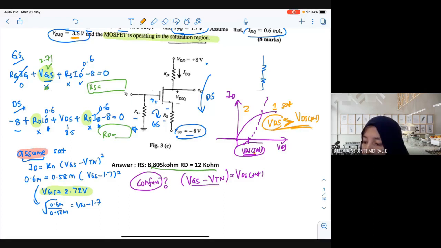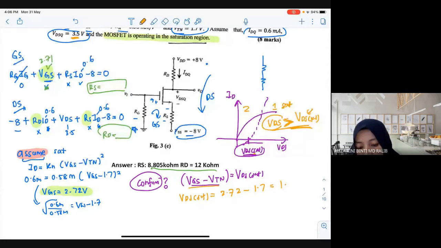First, find VDS saturation, which is VGS minus VTN. VGS is 2.72, minus 1.7, gives 1.02 volt.